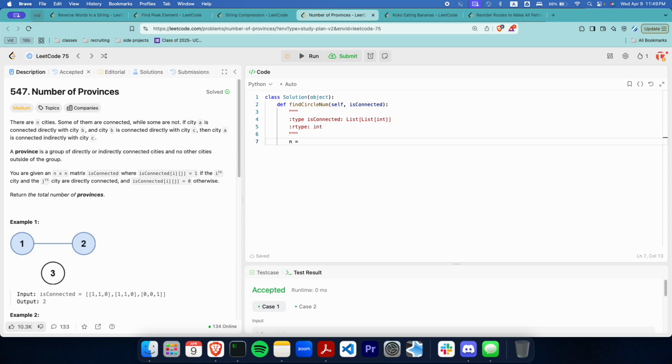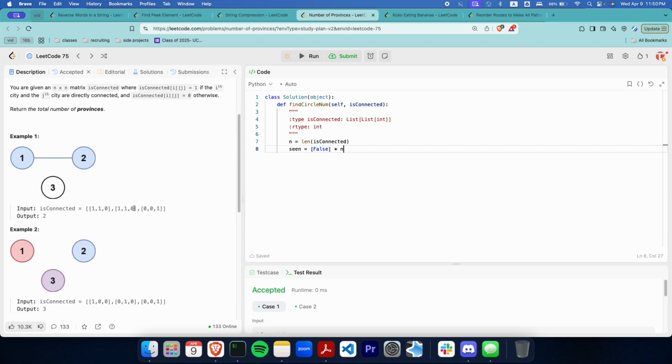So for simplicity, we're going to call this n. We're going to keep track of all of the indices we've seen. So essentially we're going to have a seen array right here, and if we're able to go down the first index, go through all of the directly connected components, then we can mark those all as, okay, we've seen these already, so let's go to one where we haven't seen it yet.